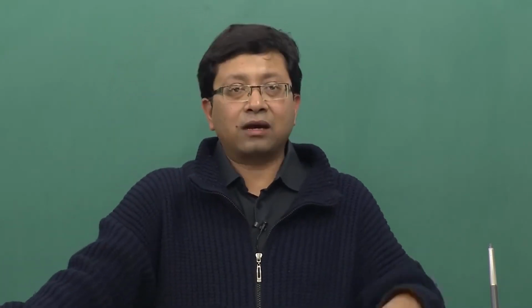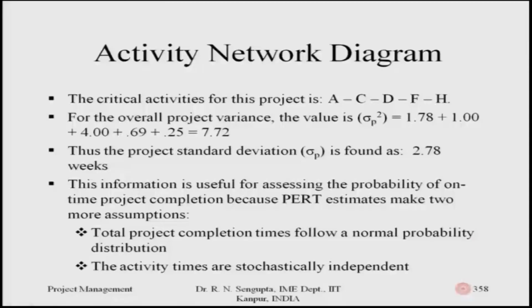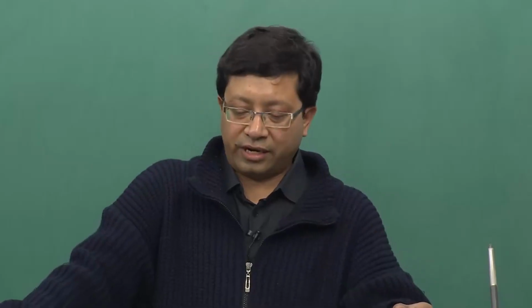So, again coming back to the same diagram, the critical activities for the project, as rightly pointed out in the last slide, which was the 357th, are basically A, C, D, F, H. For the overall project, even though the data is not given, we are considering the data is there and we do the calculations. The calculation concept remains the same, there is no change, but I am just skipping that part and going into the discussion directly.